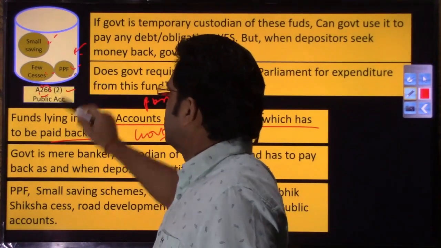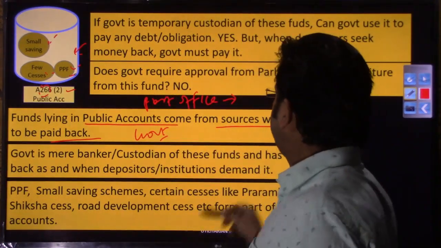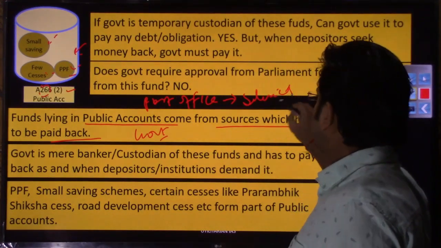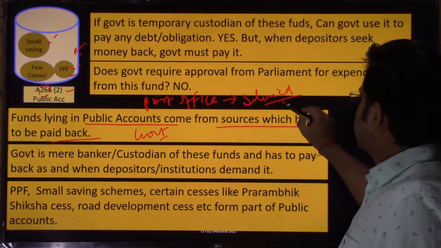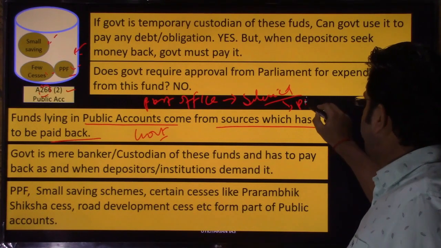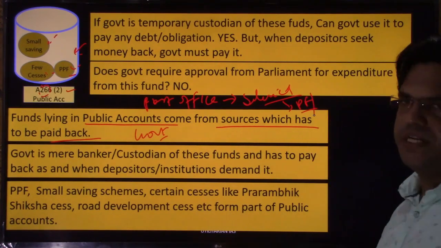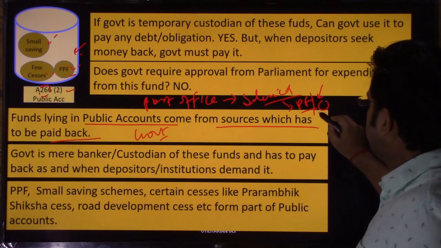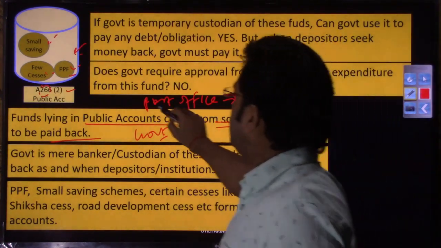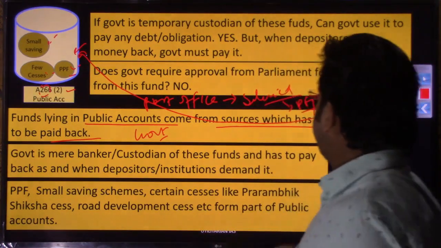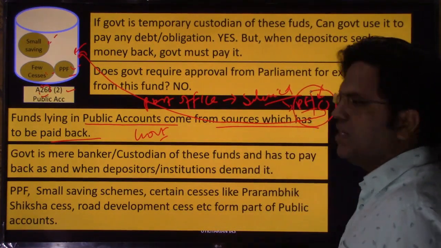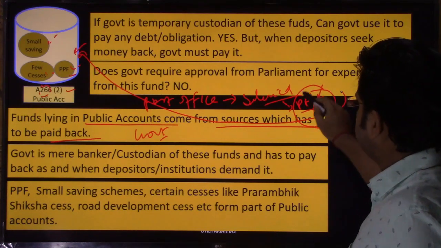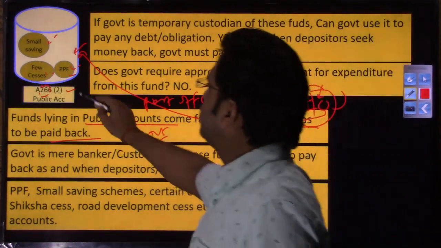it is generally said so. What is the PF, you would already be knowing. Whenever you have a salaried person in a private or government organization, a part of their salary goes toward the provident fund, and an equal amount is paid by the owner of that company, and that keeps depositing, and that deposit will go to the public account. But as and when he or she requires this PF, the government will have to give it back.